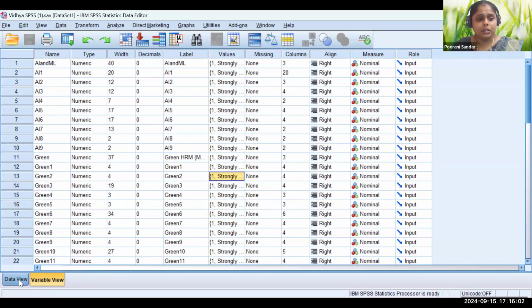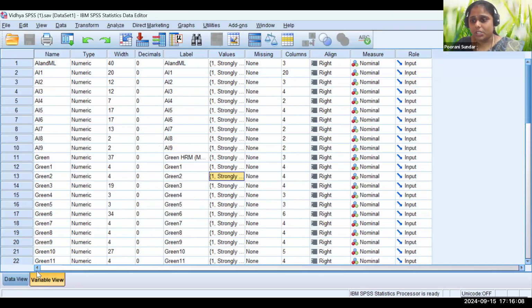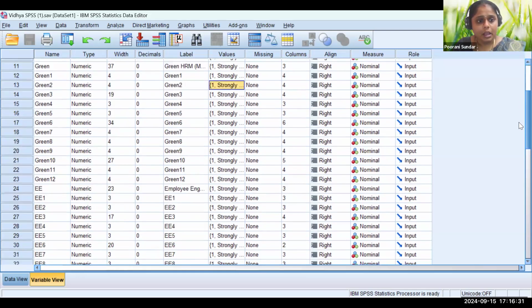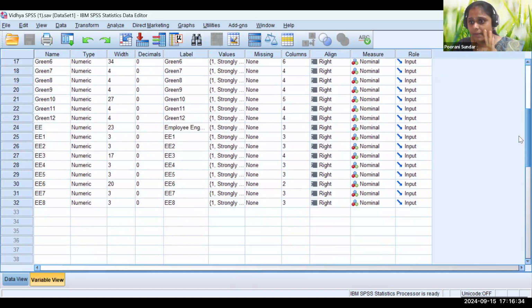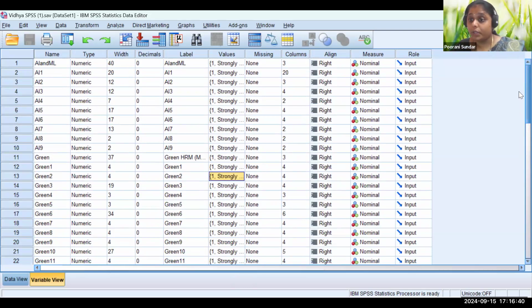Usually SPSS will have a data view and a variable view. I'll give you the gist alone. When you load the questionnaire, in the data view it will come like this, it's visible, right? That will have the variables. AI is nothing but artificial intelligence. This is one variable, green HRM is another variable, and employee engagement is another variable. So three variables are taken here. The same data I'll perform and show you in another tool, Smart PLS, also.